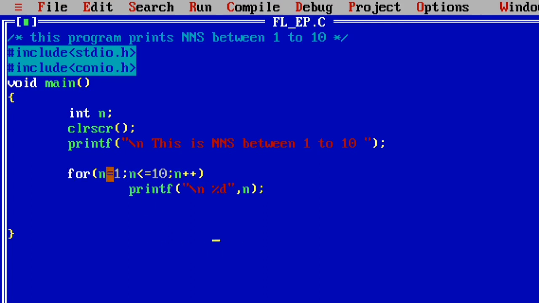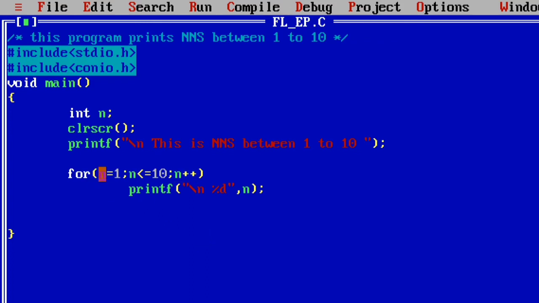Here n is assigned to 1. It is the initialization statement of for, then a semicolon. Then n is less than or equal to 10. This is the condition statement, then a semicolon. Now n plus plus means n is assigned to n plus 1, the updation statement.